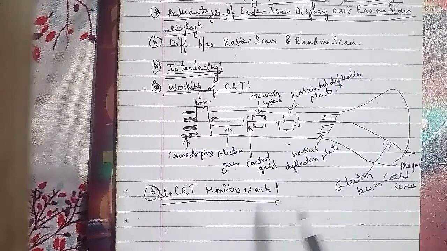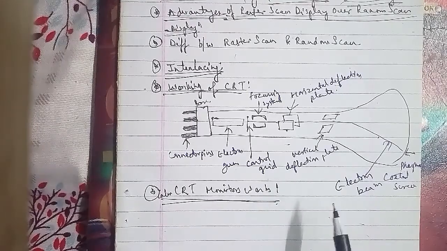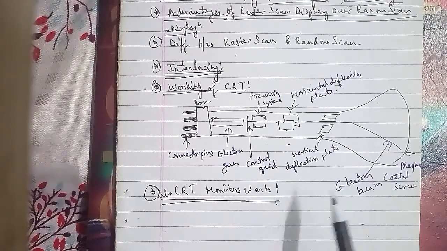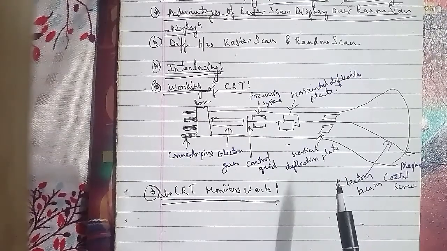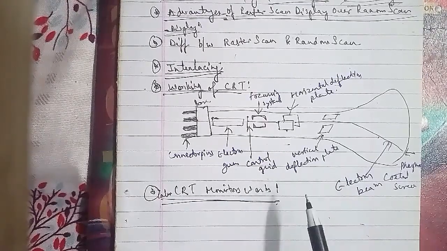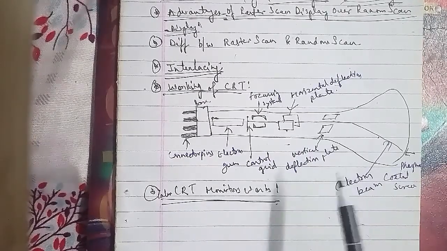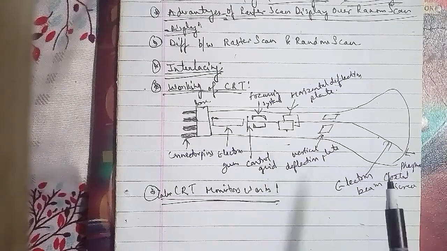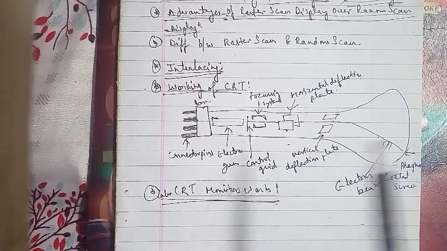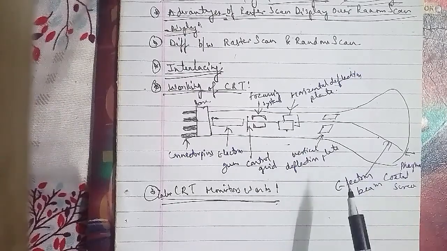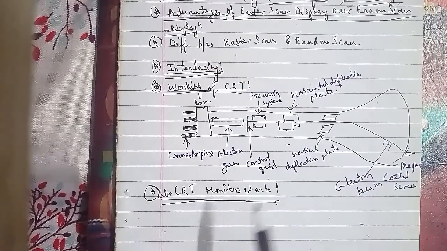So let's say we have blue, red and green colors, and there is an electron gun that goes to a metal mask, and then it goes to the phosphor glass face that will combine an image here. In that same case, the shadow mask method is commonly used in the raster scan system, including the color TV as well, because it produces a much wider range of colors than the beam penetration method. A shadow mask CRT has 3 phosphor